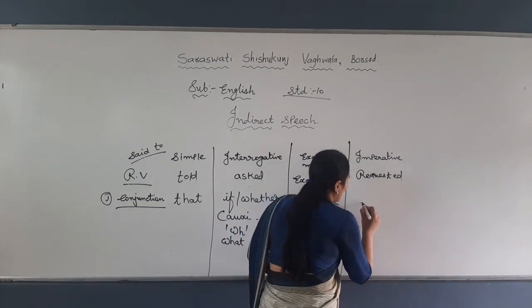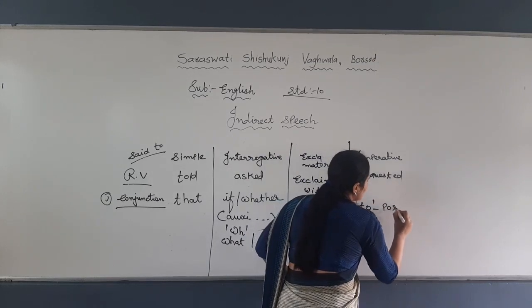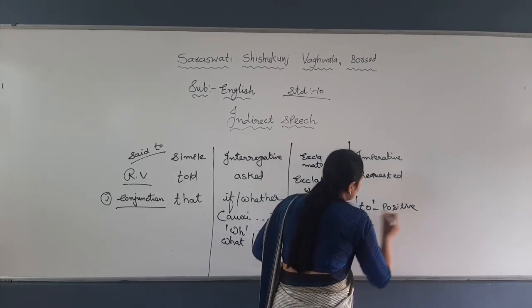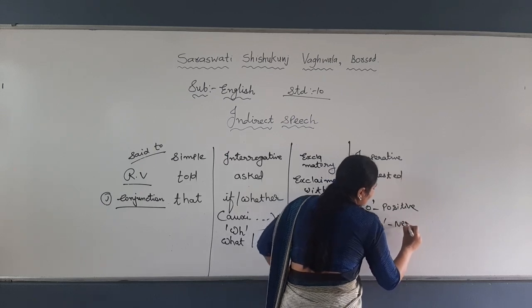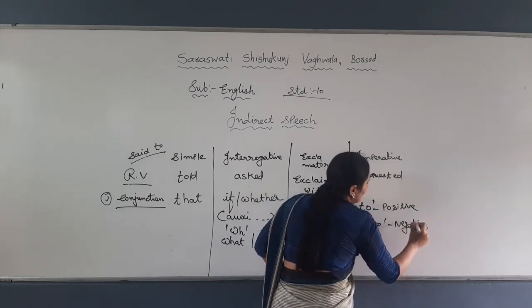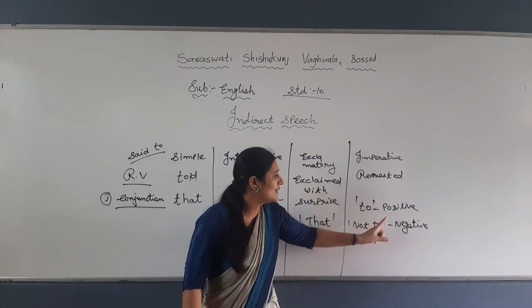In imperative sentences, we have 'to' as the conjunction for positive sentences, and 'not to' for negative ones. Keep that in mind.